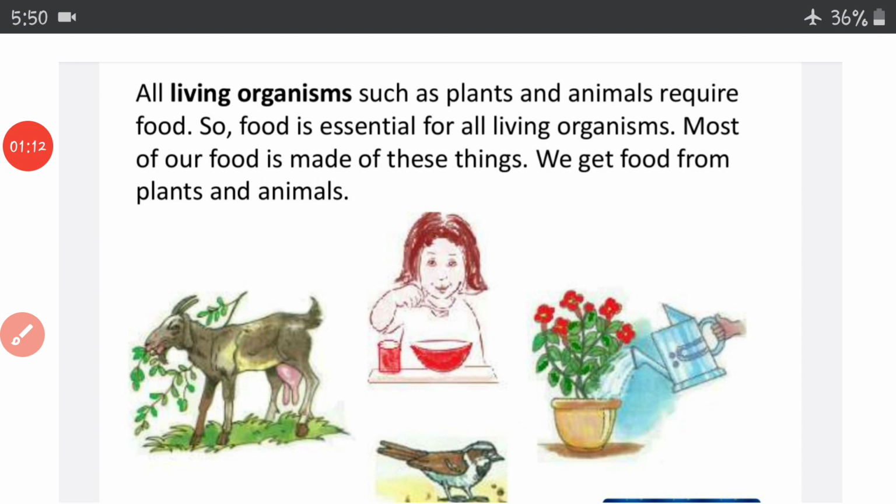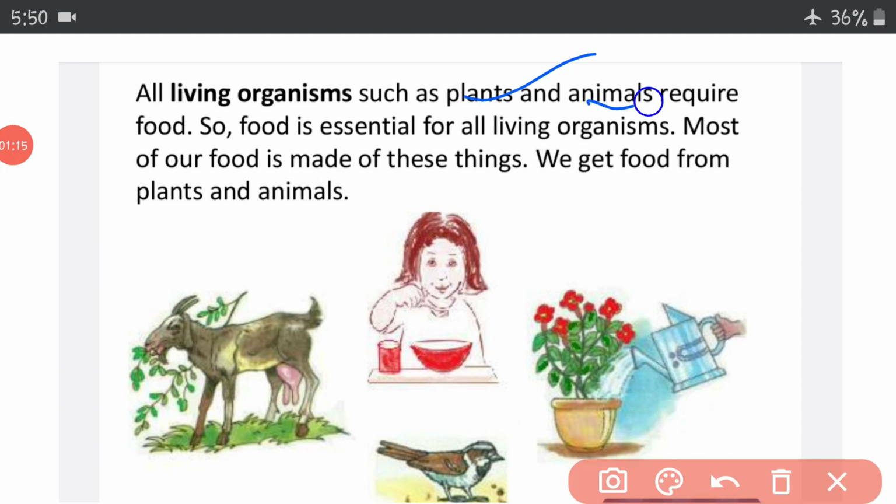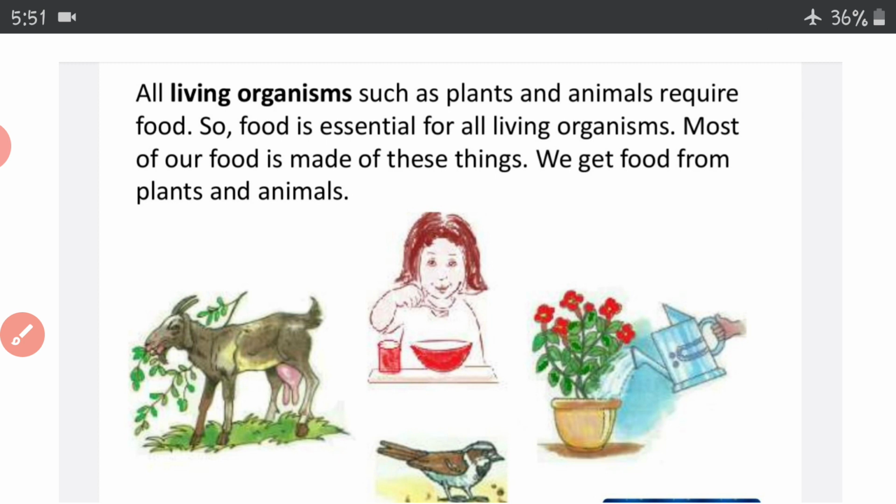All living organisms like plants and animals need food for their growth. Like a goat, it takes grass as food. Humans take food from plants and animals. Plants prepare their own food through the process of photosynthesis, as you know very well. And most birds take grains as their food. So food is a basic necessity for every living being.